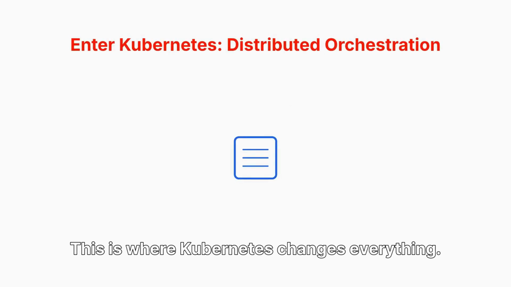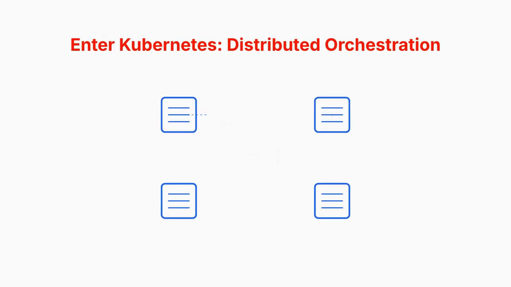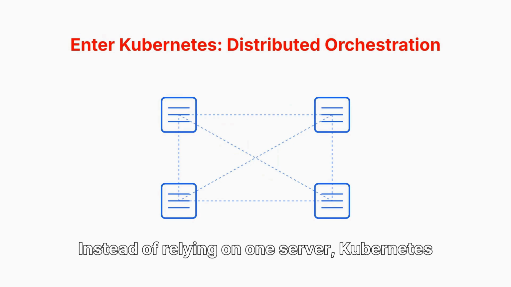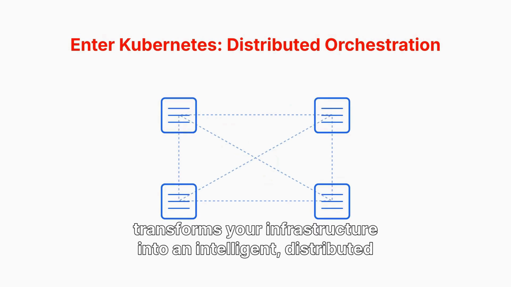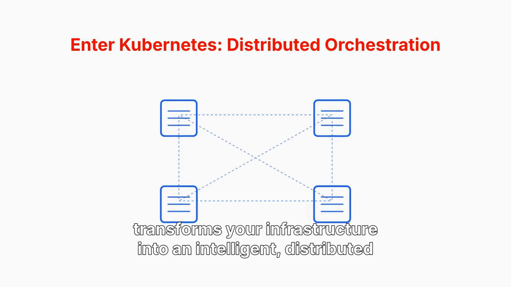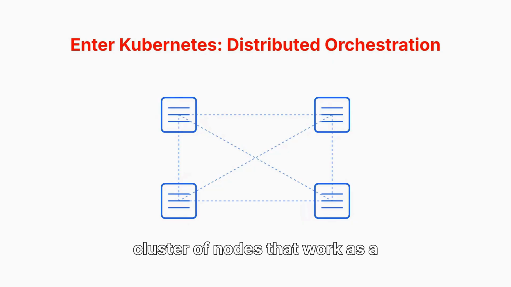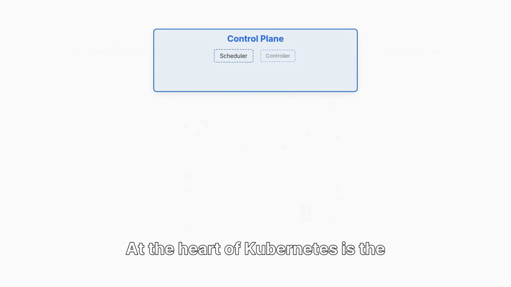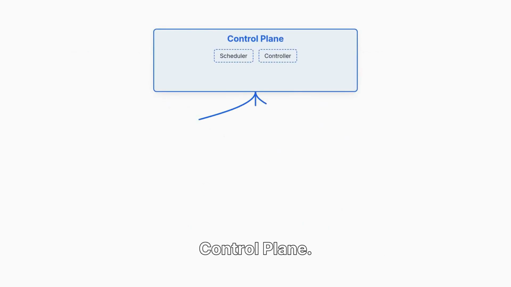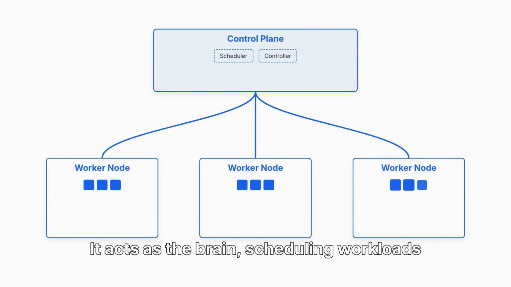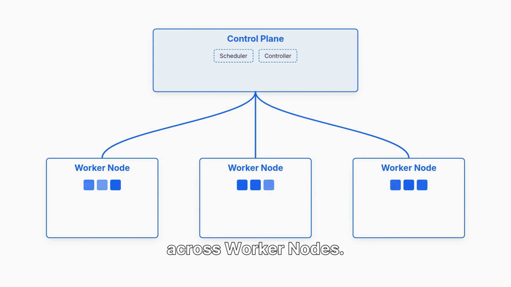This is where Kubernetes changes everything. Instead of relying on one server, Kubernetes transforms your infrastructure into an intelligent, distributed cluster of nodes that work as a single unit. At the heart of Kubernetes is the control plane. It acts as the brain, scheduling workloads across worker nodes.